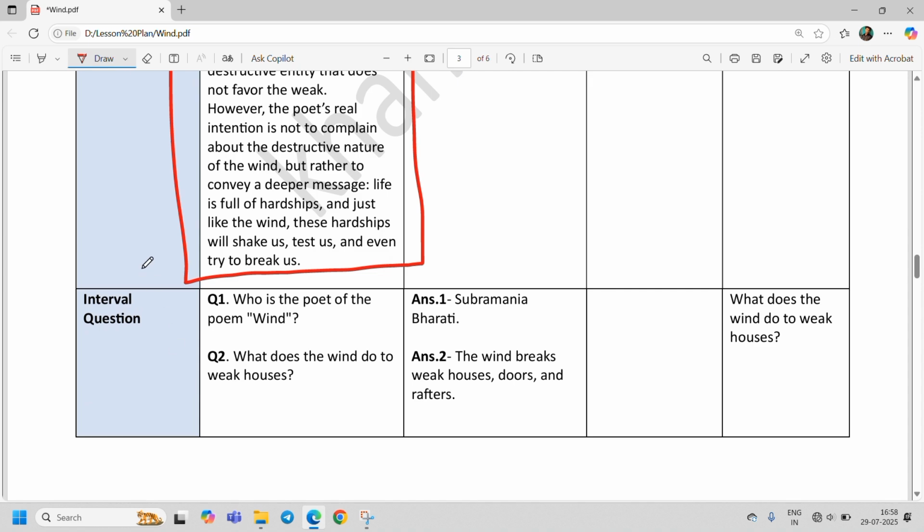After explaining the topic, we usually ask interval questions. Why do we ask interval questions? Because through interval questions we can test whether they are listening or not, whether they are paying attention or not. So when we explain some topic, we ask questions from the explanation part and check whether they were listening correctly or not.